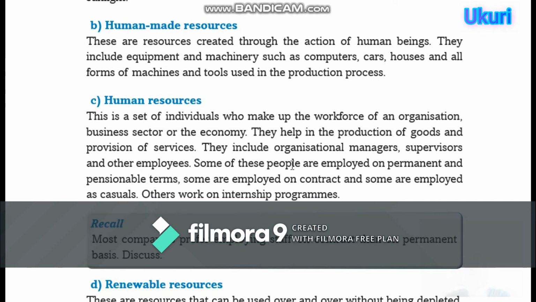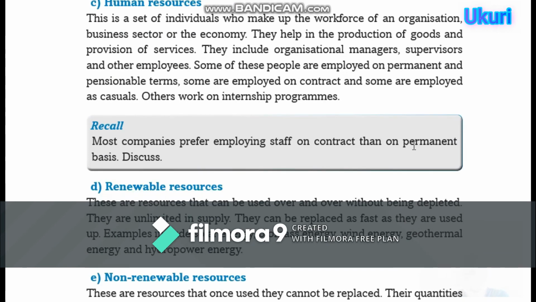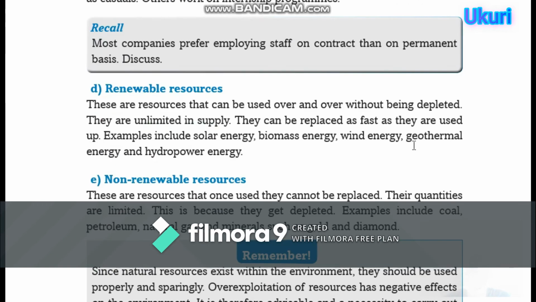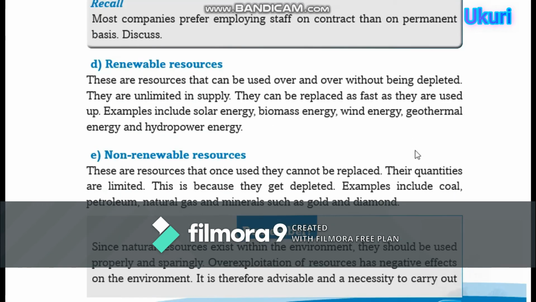Some of these people are employed on permanent and pensionable terms, some are employed on contract, and some are employed as casuals. Others work on internship programs. So, most companies prefer employing staff on contract than on a permanent basis. Why? Discuss. Think about that.